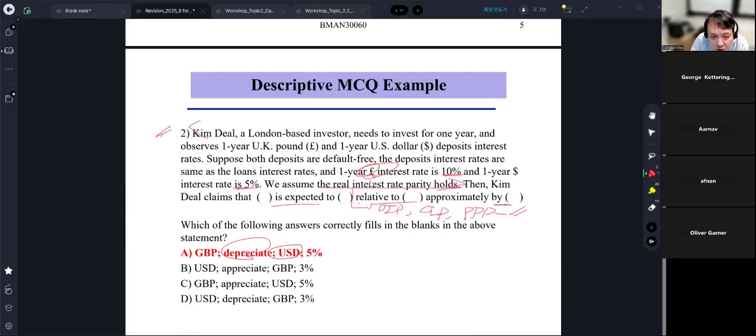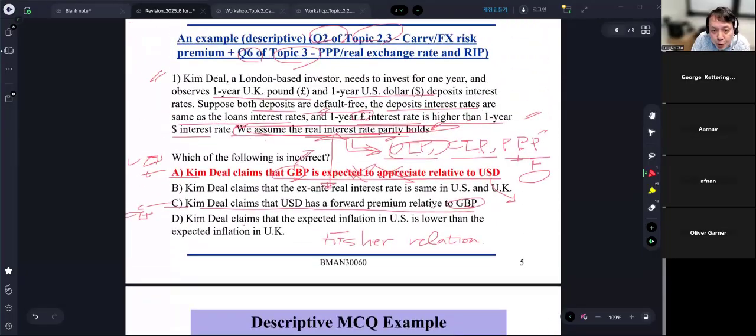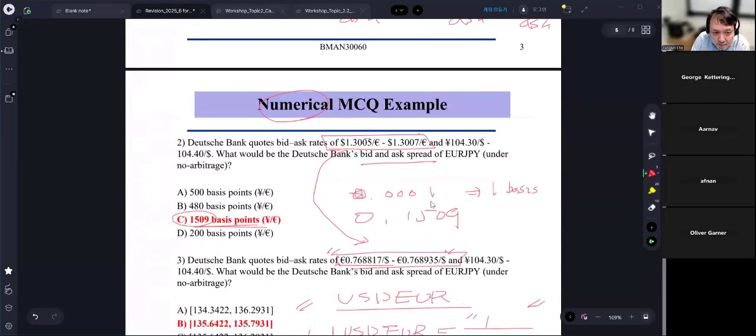How much? If you go back to the review slide, you will find the interest rate differential. On the left-hand side, you see the expected change in exchange rate. On the right-hand side, you will see the interest rate differential. The interest rate differential is the high minus the low, so it's approximately 5%. So these are two different forms of MCQ you could see in the exam.